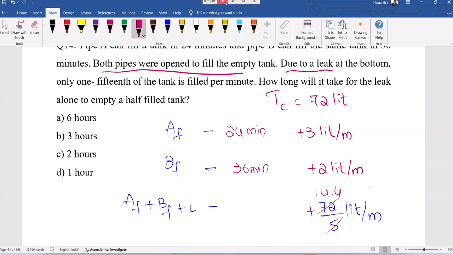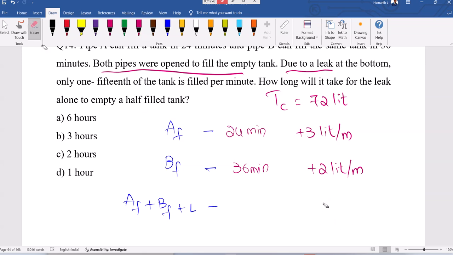How long will the leak alone take to complete? Due to a leak at the bottom, 1/5 of the tank. Tank is 72 liters. Okay, 72 divided by 5, 14 point. We got more efficiency, but we want to get less. Okay, fine, let it be. Okay, this is not correct. Wait. What can we do?